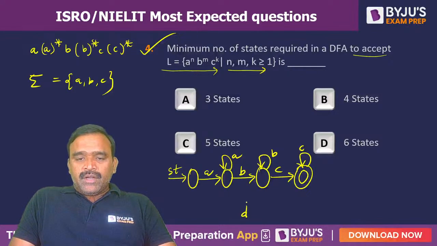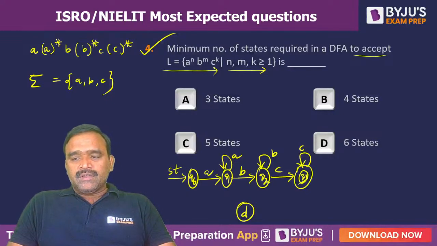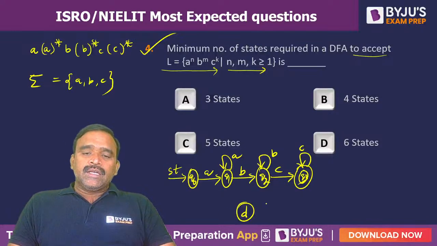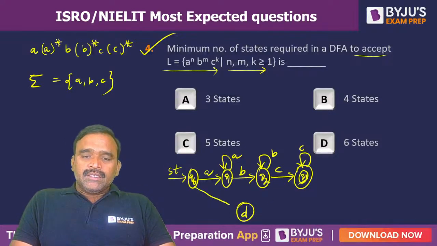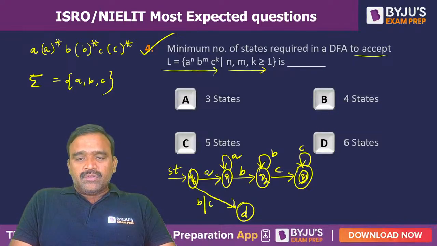And we require a dead state. Let us name the states Q0, Q1, Q2, and Q3. Q3 is a final state. If there is a dead state, you have to include the dead state also. So Q0: A is defined, B and C are missing, right? So either B or C should go to dead.